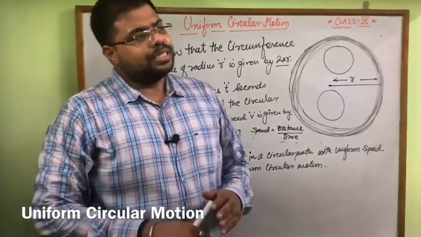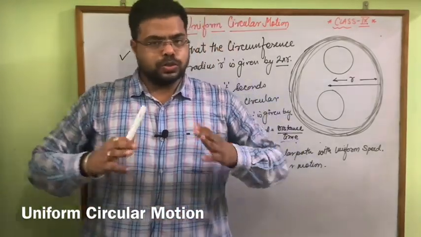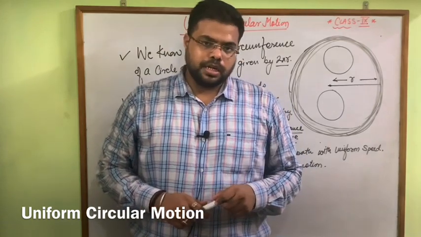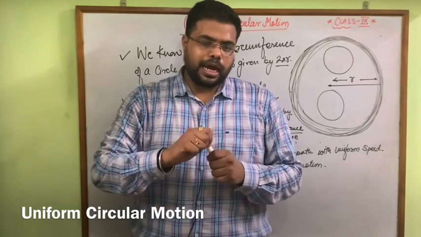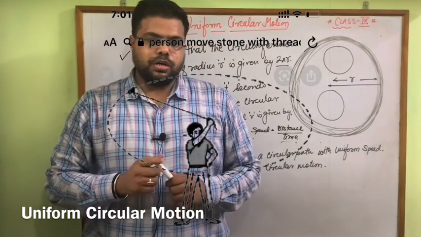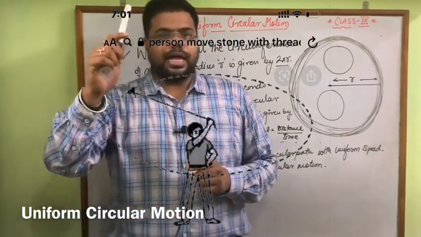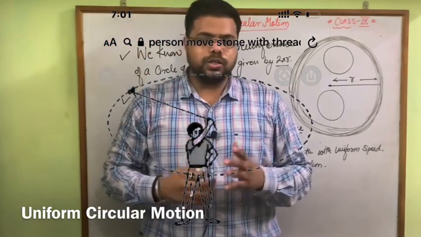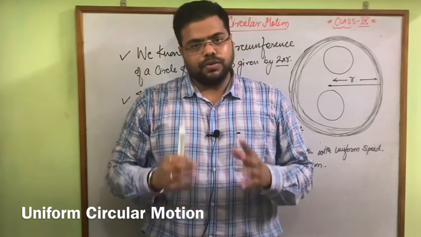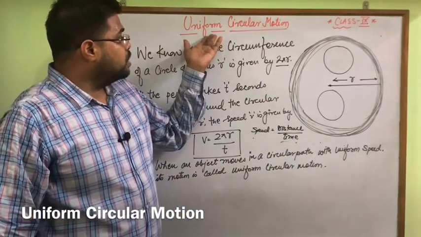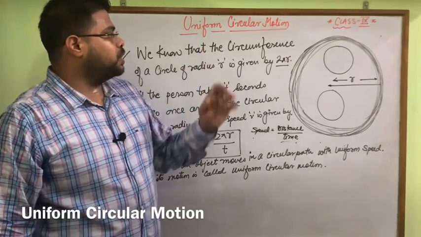So there are also so many examples given in the NCERT, like a person takes a thread and at one end he joins a pebble or stone and then does the circular motion like that. All these examples are related to uniform circular motion.